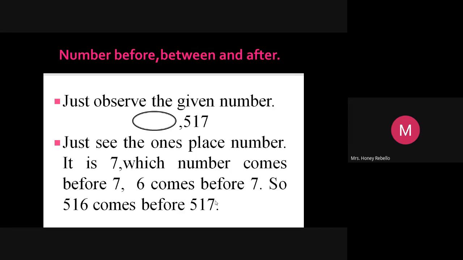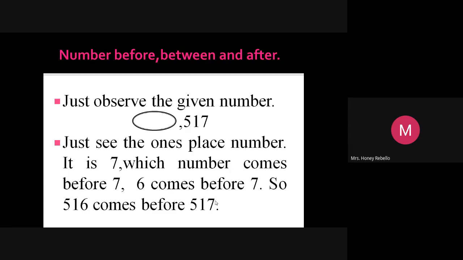When you deal with numbers, it will be easy for you. Now, ones place number is 7. You have to find out the number before 7. Which number comes before 7? Number 6 comes before 7.